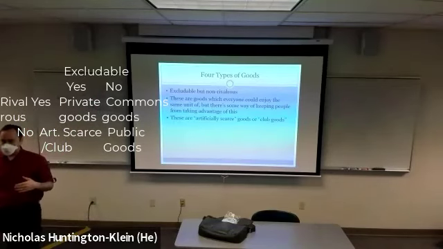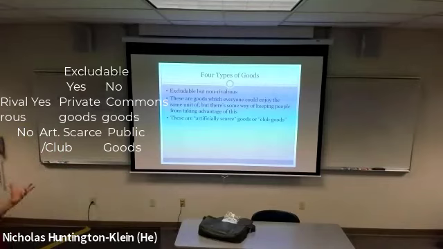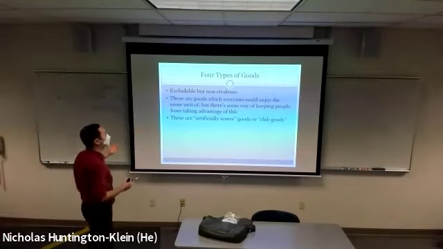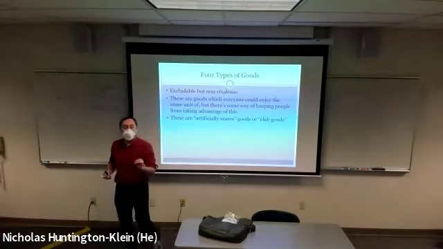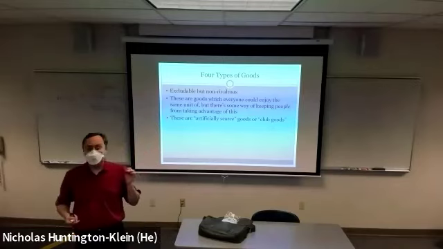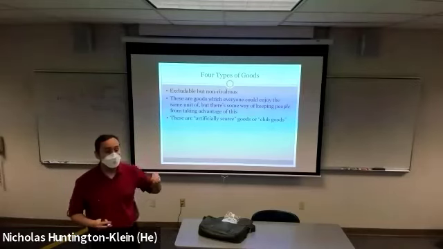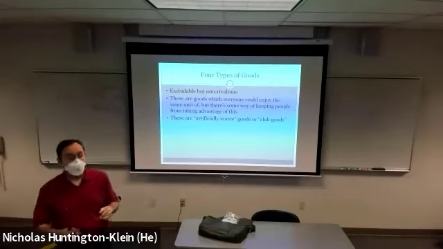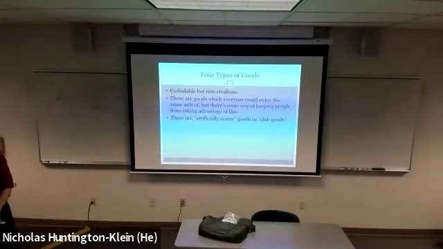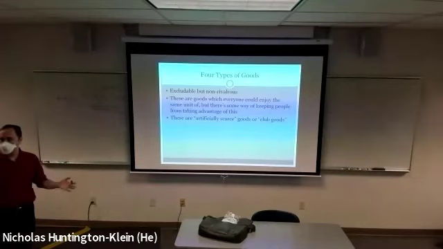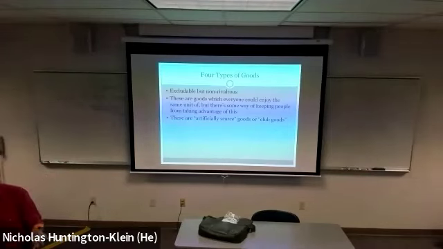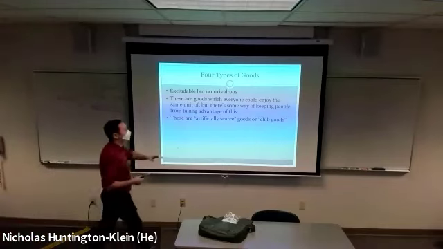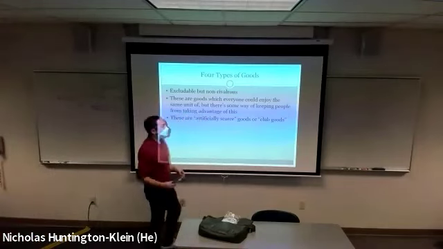So what does that mean? The fact that it's non-rivalrous means that everybody could enjoy the same unit of whatever the thing is. But the fact that it's excludable means that you can stop them from doing so unless they pay. Right? So I could distribute this PDF to everybody for free, but I have the ability for some reason to charge you before I let you have it. So that'd be an example of an artificially scarce good, also known as a club good.